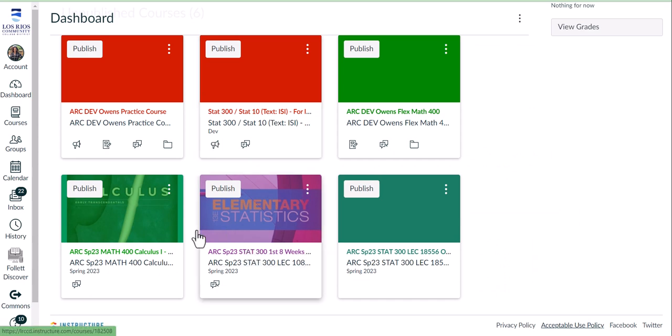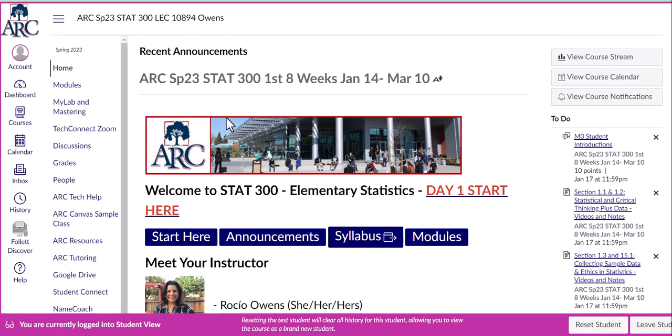Once you're in Canvas, you'll find your course, and ours is ARC Spring 23 Stat 300, First 8 Weeks, is what I labeled it. Then you'll click on that, and that will take you to our homepage. Once you're on our homepage, everything that is needed will be in this spot. You will see a view course stream. You can look at the course calendar. I will add dates in there, like if you need to study for an exam, and quizzes and all the homework assignments will show up there.